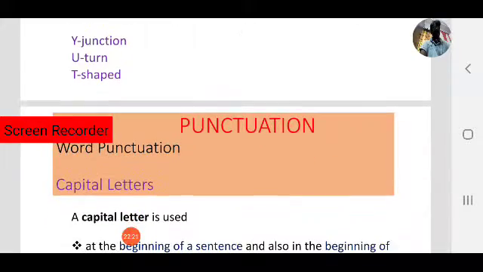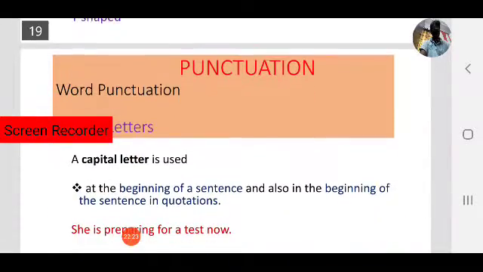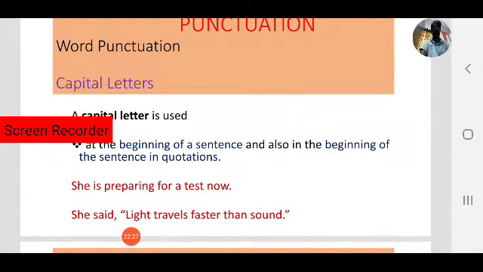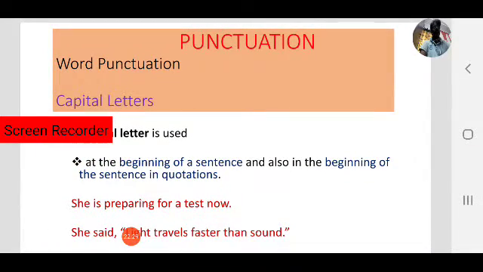After this we move to another word punctuation, that is capital letters. This is the most important part in punctuation. Capitalization is the most important punctuation. Where we have to use capital letters also comes under word punctuations. Listen carefully and observe the slides.